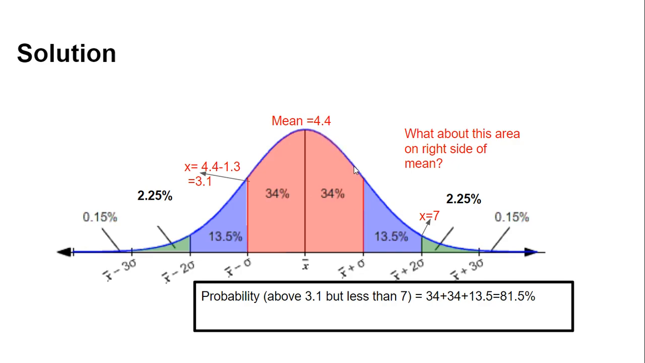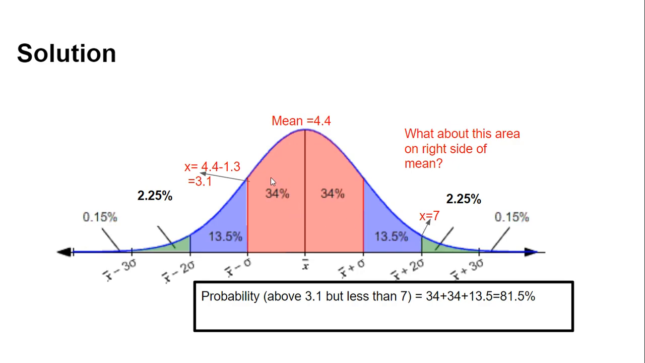When we add 2 standard deviations to the right, we get x equal to 7. Adding 4.4 plus 1.3, we get this point, and then if we add 1.3 again, we get this point. So when we get x equal to 7, it means we are interested in this area only, starting from x equal to 3.1 up to x equal to 7. Now we need to estimate what this area is.